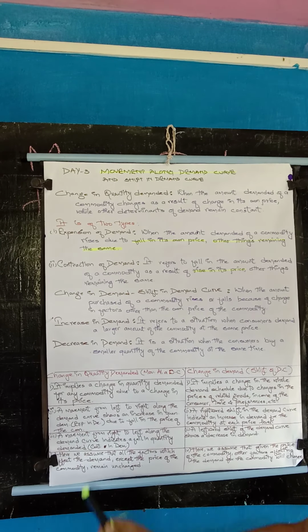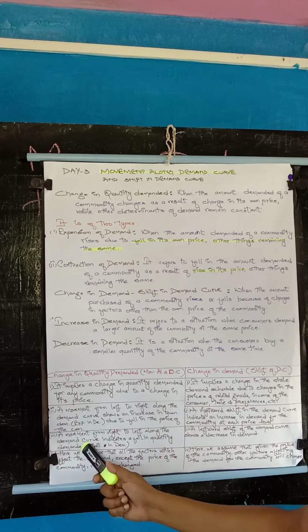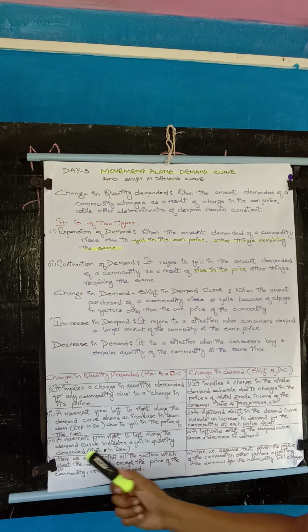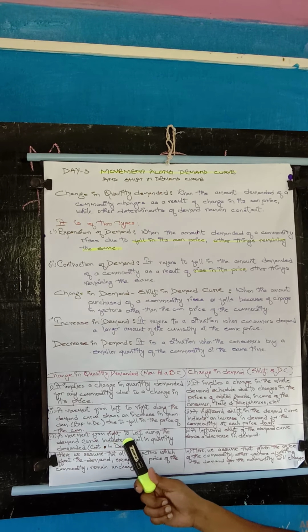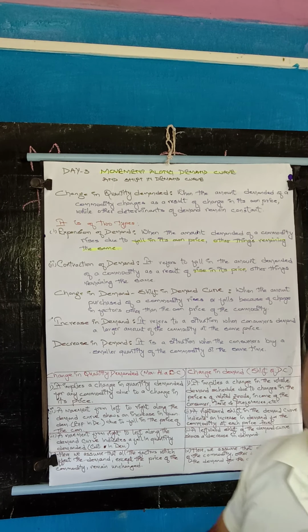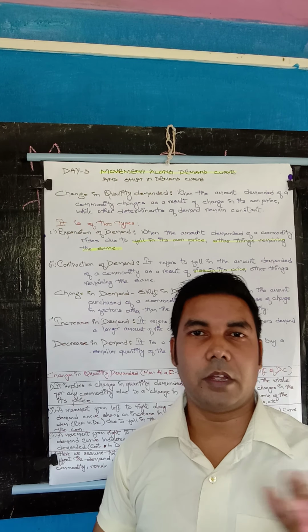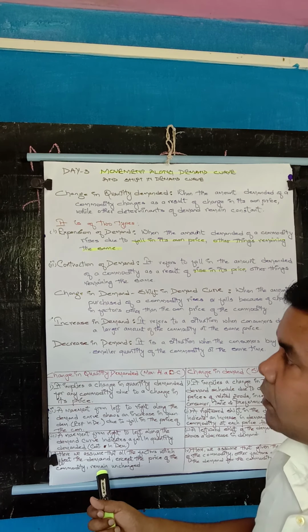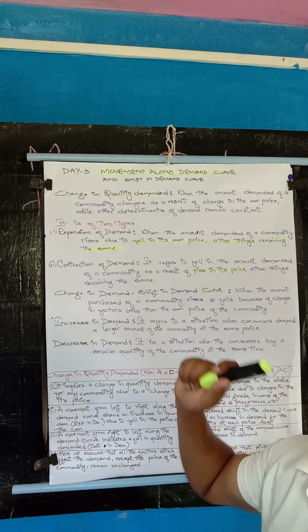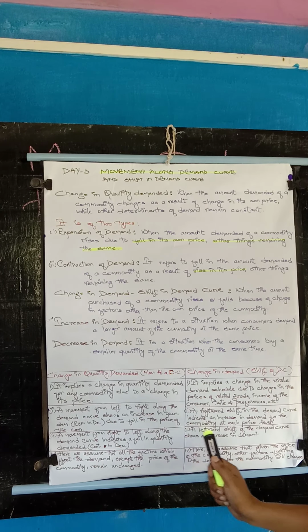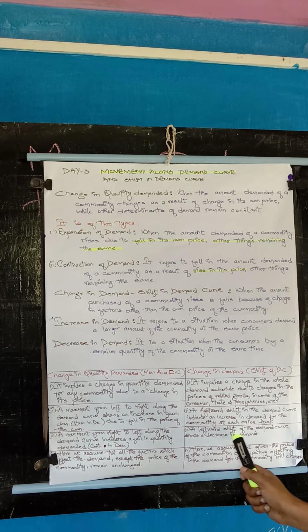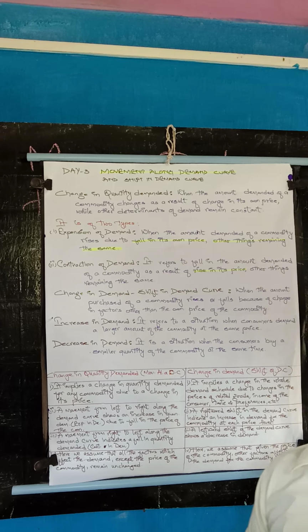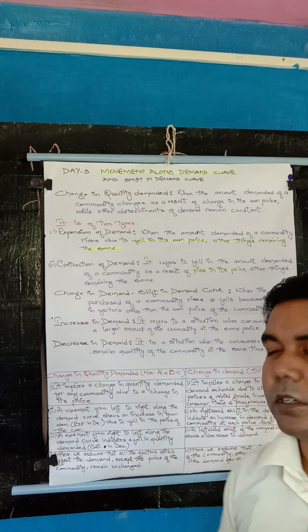Number 3, a movement from right to left along the demand curve indicates a fall in quantity demanded, which means it is a contraction of demand, as you have studied. A leftward shift of the demand curve shows a decrease in demand.